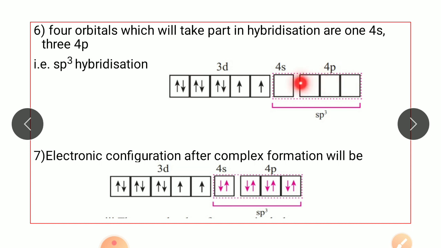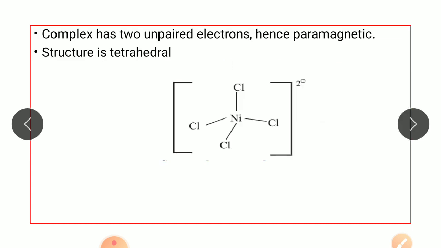After sp3 hybridization, the electrons from the ligands will occupy these 4 sp3 hybrid orbitals. So the electronic configuration after the complex formation can be written like this. These are the electrons which are donated by the ligands. Since the complex has 2 unpaired electrons, the complex is paramagnetic and the structure is tetrahedral. So this is the structure of this nickel complex.